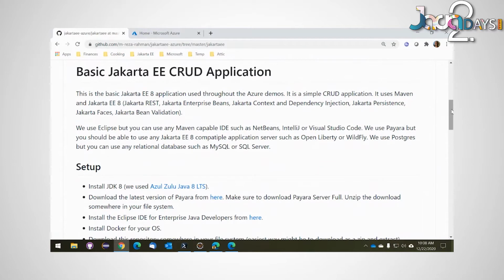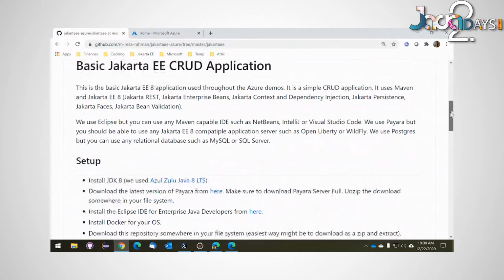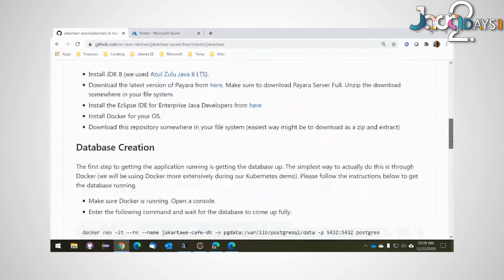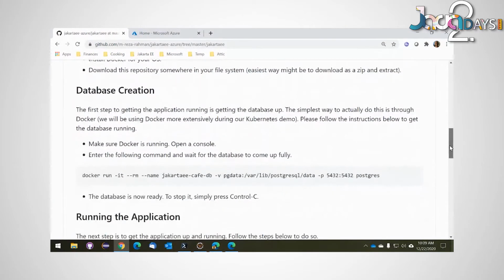I'll be using Eclipse for this. You can use any IDE that you want. I'll be using Payara as my Jakarta runtime, but you could easily use WildFly or OpenLiberty or what have you. I'll be using Postgres. Again, you can use any database server. I've set up Payara ahead of time, and I've downloaded and set up Eclipse IDE for enterprise Java developers ahead of time. I am using Docker. I don't necessarily have to use Docker, but I'll explain why in a moment. But most certainly, we will be using Docker for the Kubernetes portion of this talk as well. And of course, I have this code downloaded.